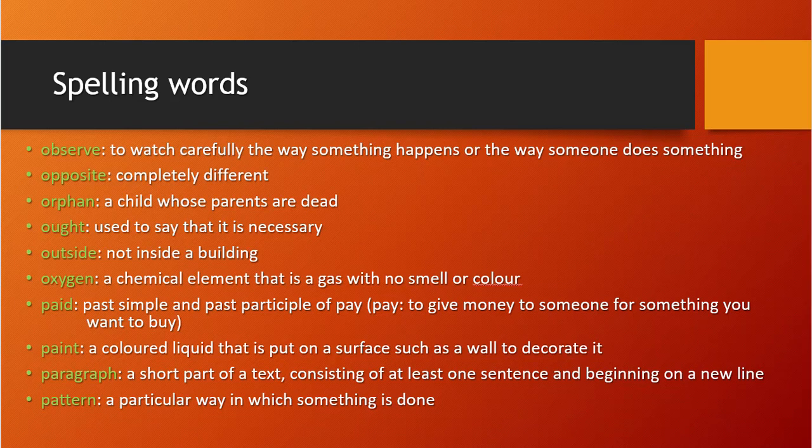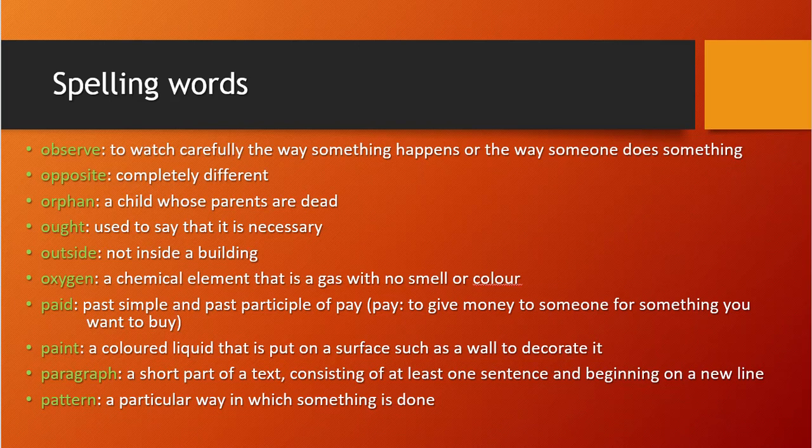Ought, used to say that it is necessary. Something is necessary, something is very important to finish further steps. That time we will use ought. Ought means used to say that it is necessary. Outside, something you are not inside the buildings. It means you are outside. So outside is not inside a building.